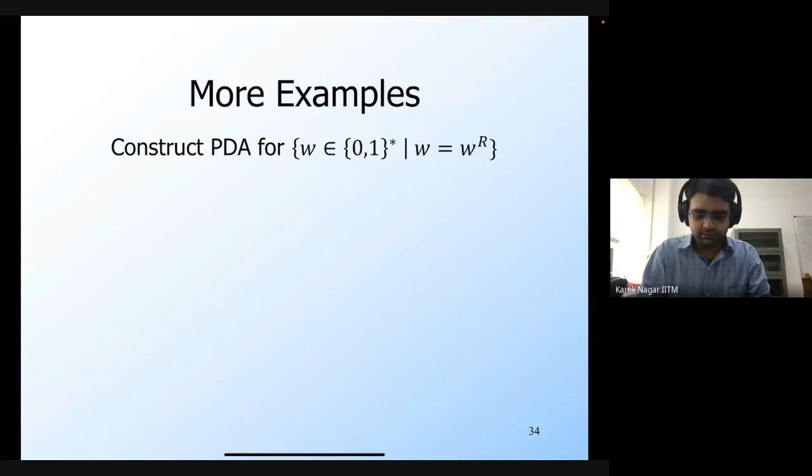So construct a PDA for this particular language. So this is a set of strings over the binary alphabet where W is equal to WR. So this is all the palindromes, right? Over the binary alphabet, right? So if you reverse the string, so this has this WR, then you get the same string as the original string. So how can I construct a PDA for this?